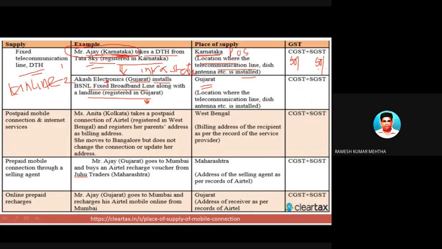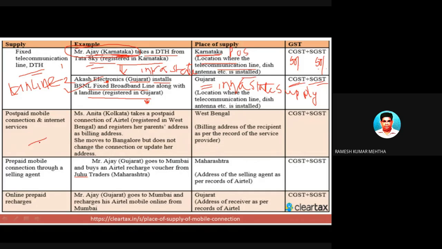So both the service receiver and the service provider are in the same state. This is a case of intra-state supply of services, so 50% of the GST will go to central GST, and the remaining 50% will go to state GST. So this is also over.